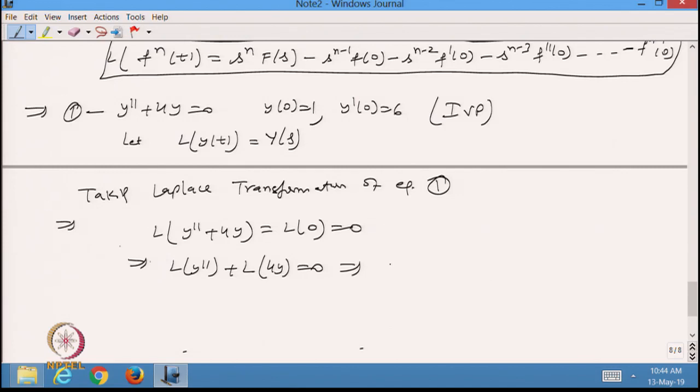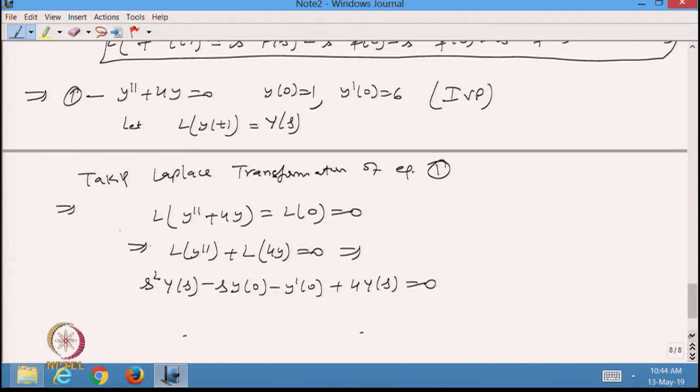From here I can define the Laplace of the second derivative. Just now we have found the Laplace transformation of the second derivative of the function, so it should be equal to s square Y(s) minus s y(0) minus y dash 0, plus 4 times Y(s) equal to 0.